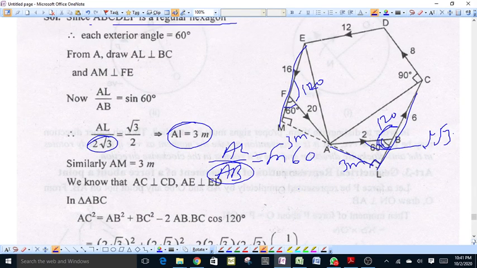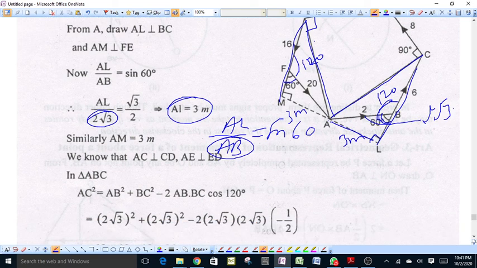Also, AC is perpendicular to CD and AE is perpendicular to ED from the basic geometric properties of the regular hexagon. And in triangle ABC, from the triangle law of forces, AC square is equal to AB square plus BC square minus 2 AB BC into cos of the angle between AB and BC, which is equal to 120.